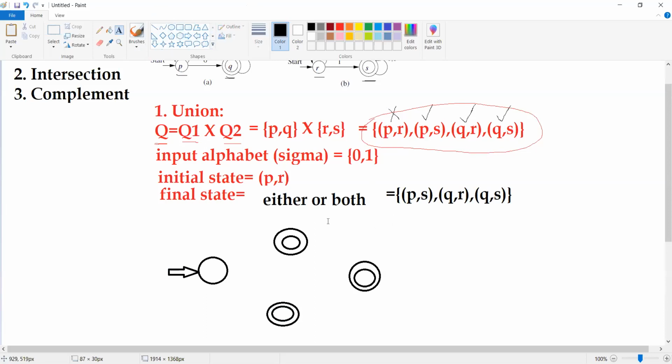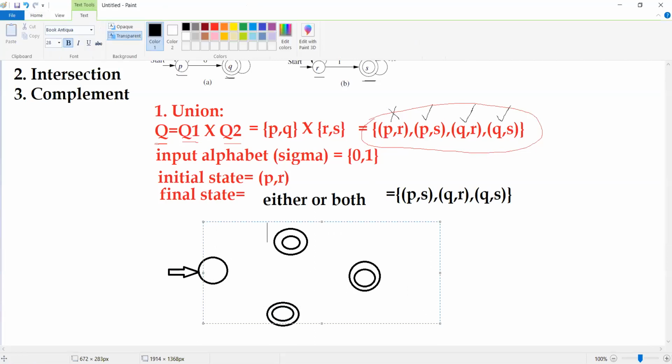Now let me name all these states. So this is going to be state something, let us assume the PS state, for example. Then this is going to be the initial state PR, and then this is going to be QR, Q comma R, and then this is going to be the QS state. So these are the 4 different states.